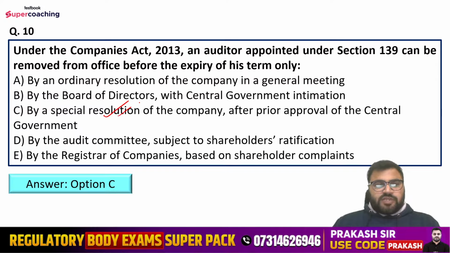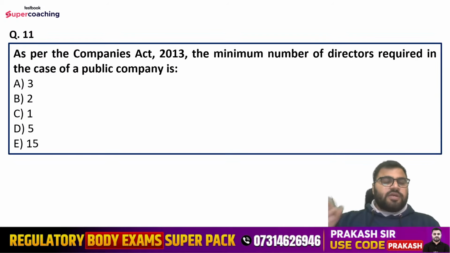That is, by a special resolution of the company after prior approval of the central government. So yes, a special resolution needs to be passed by the company in the general meeting, and after that, central government approval is also required. Got it? Question number 11.